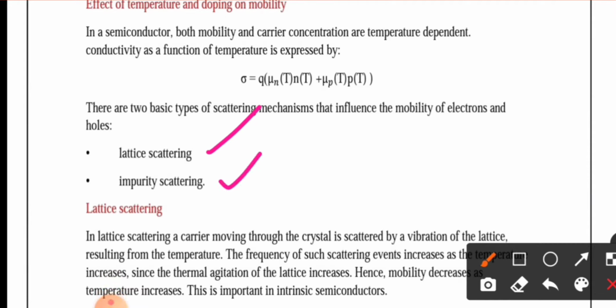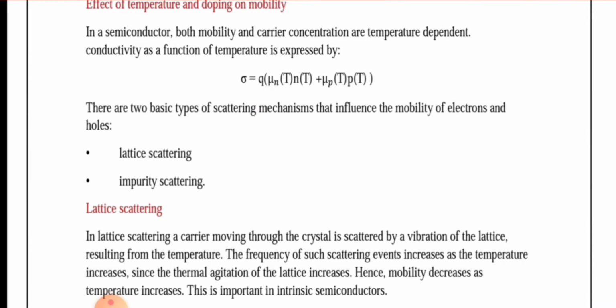As the name indicates, scattering that occurs due to vibration in the lattice structure is known as lattice scattering. In lattice scattering, a carrier moving through the crystal is scattered by a vibration of the lattice resulting from the temperature. As the temperature increases, lattice vibration happens, and due to that the scattering of the carrier will happen.